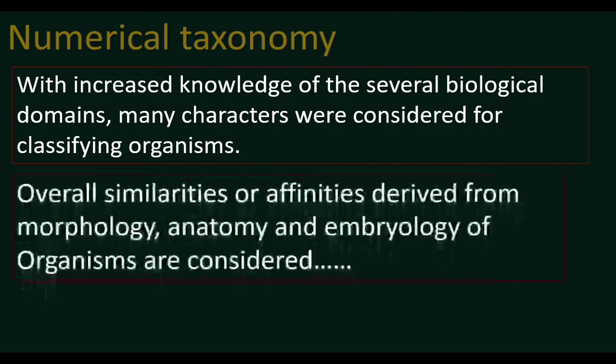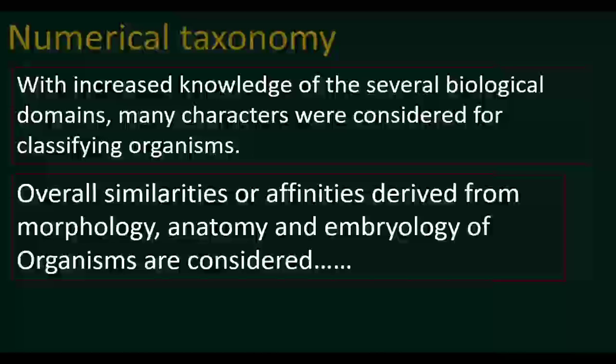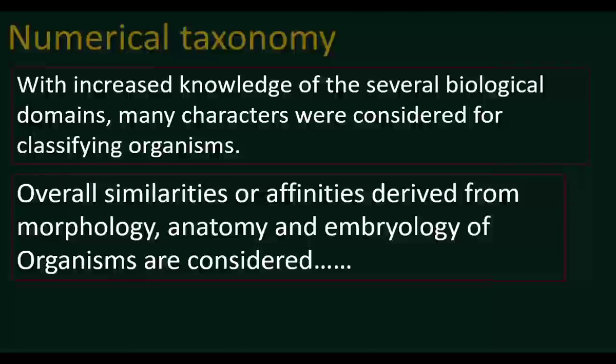Overall similarities or affinities deriving from morphology, anatomy and embryology of organisms are considered for classifying the organisms. Information from the study of morphology, that is external structures, anatomy, internal structures, and embryology, that is developmental stages, is considered while grouping the organisms. This type of study led to the development of numerical taxonomy in the 1950s.